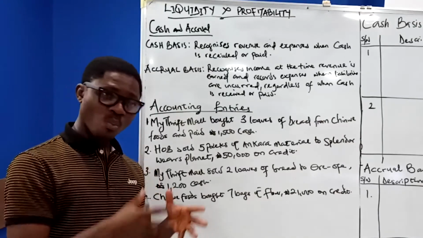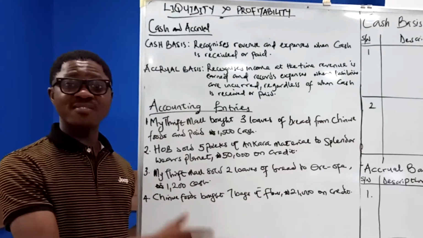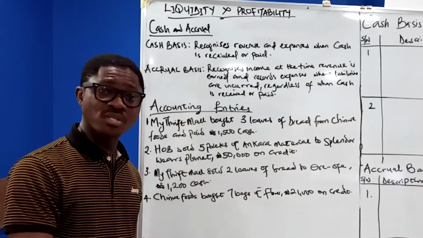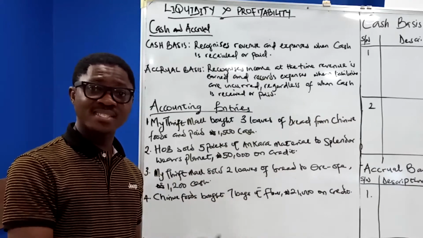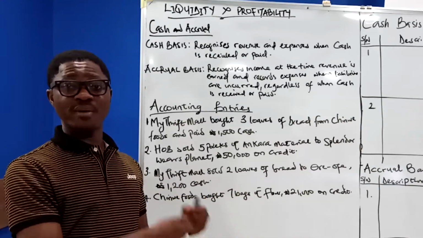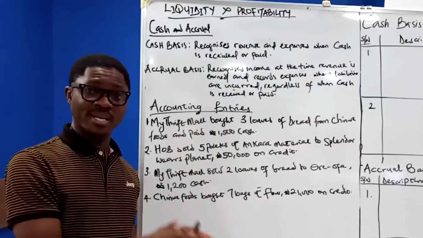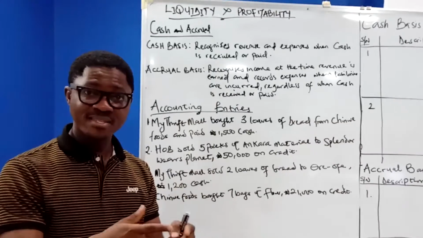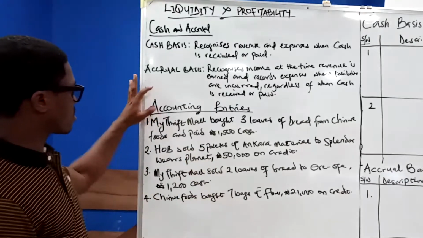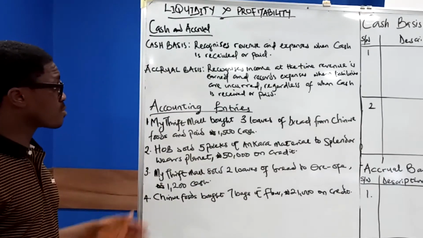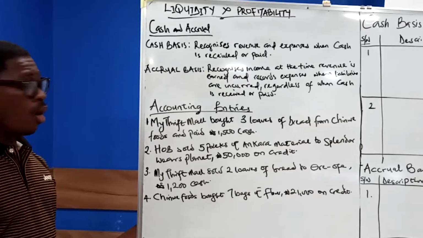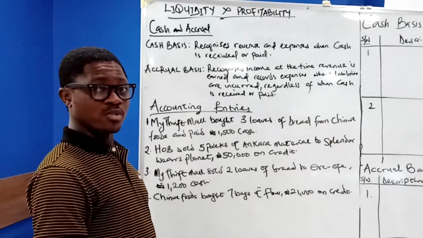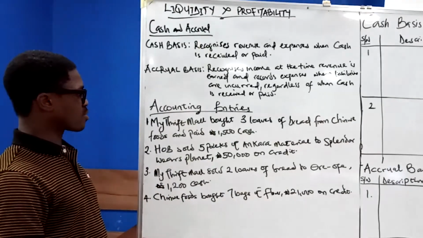This means that when a transaction occurs, whether cash is received or not, or whether cash is paid or not, accrual basis recognizes such a transaction as either revenue, in the case of income earned, and liability, in the case of liability that is incurred. Just to buttress this, we have these scenarios which we are going to pass accounting entries on, under the basis which each of these transactions falls into.